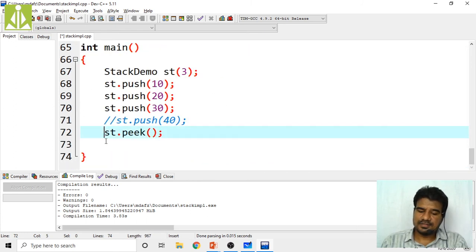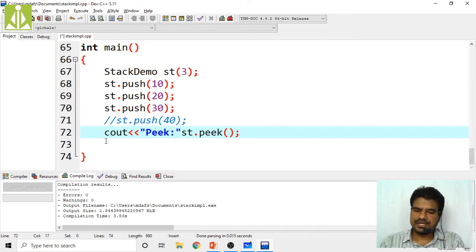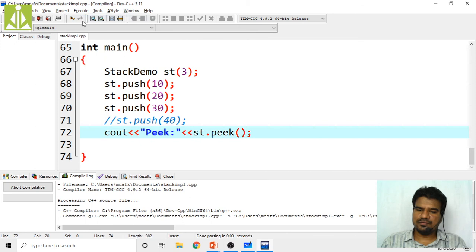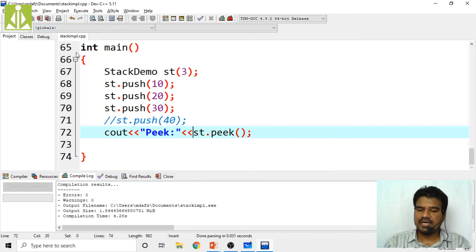So then cout, we are peeking the top element. Cout peek. What we are doing here is performing the peek operation, and basically we are adding that element at the end. So if you peek that element, what element will you get? Up to 10, 20, 30 we have inserted. 40 got rejected by the program, so we kept that 40 in comment. So now my top of the stack is 30.